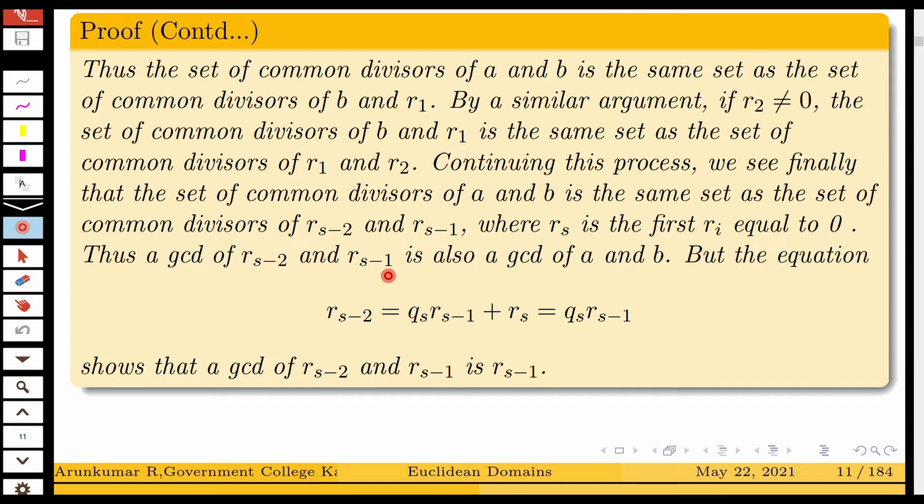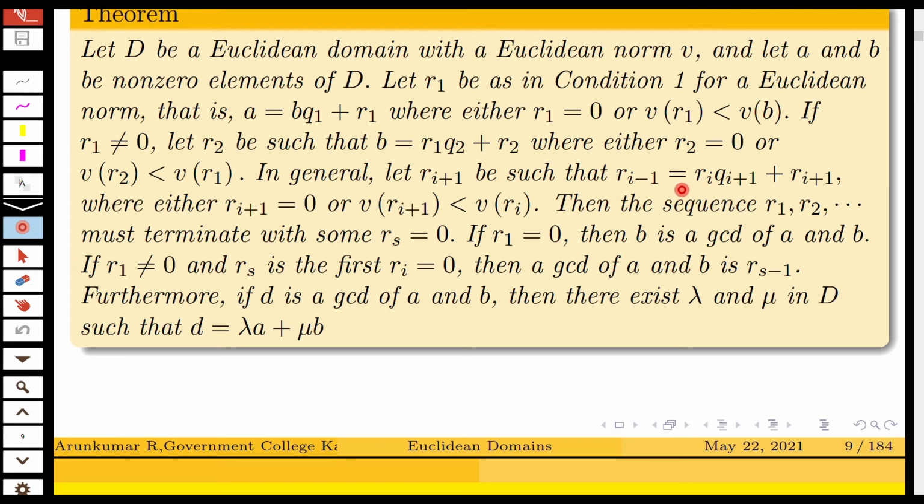Therefore, the GCD of A and B is Rs minus 1. It is the last non-zero remainder in the expressions Ri minus 1 equal to Ri into Qi plus 1 plus Ri plus 1.